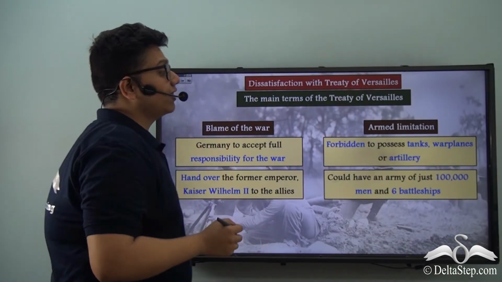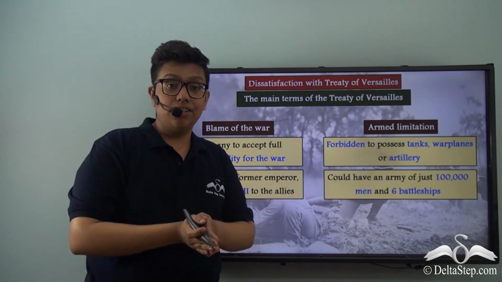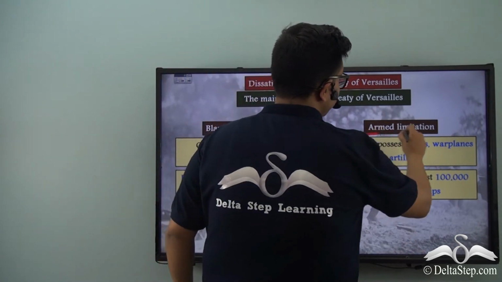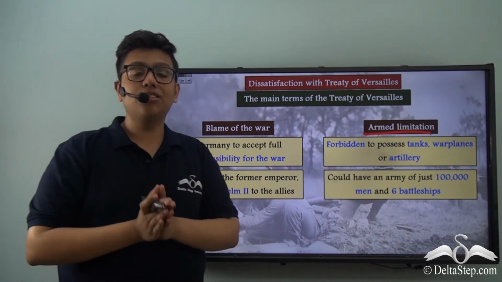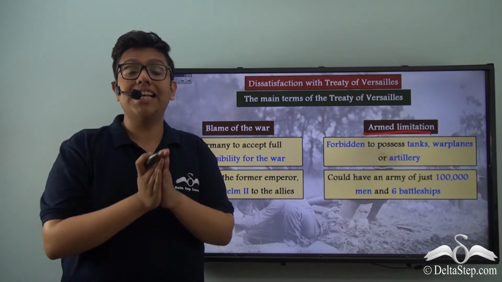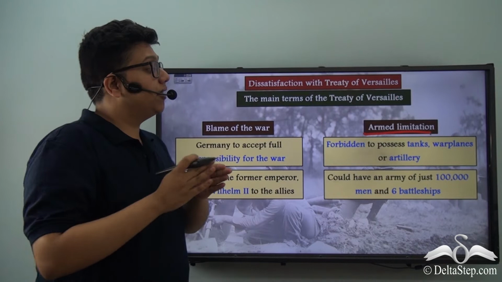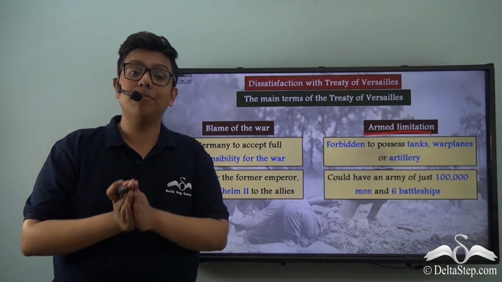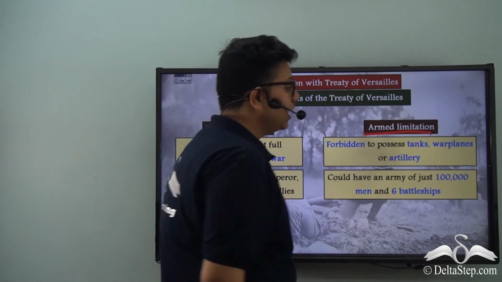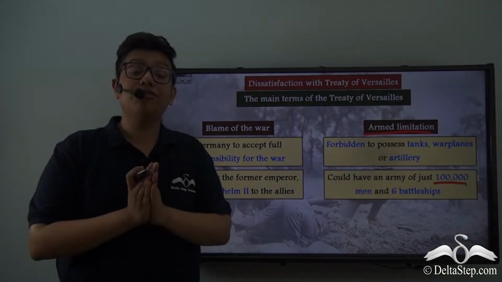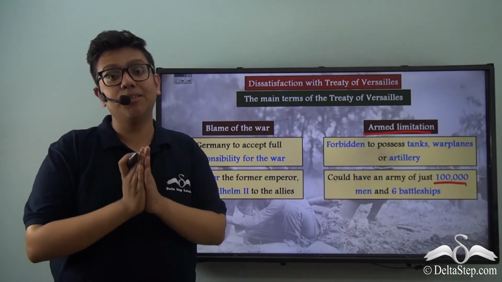The next destructive term was the armed limitations which were put upon Germany. The Treaty of Versailles caused a rapid demilitarization of Germany, where Germany had to reduce its army to a mere force of 100,000 men. This was a 1/10 reduction of the German army.